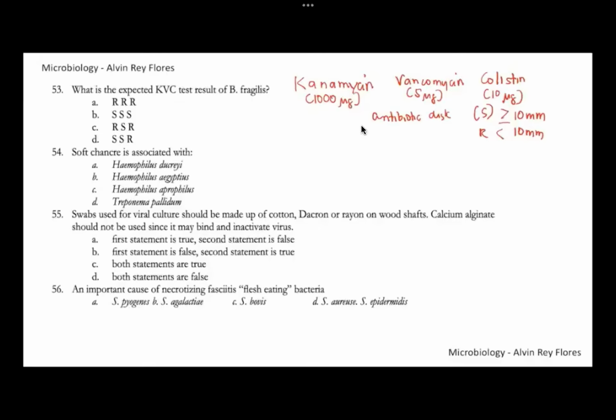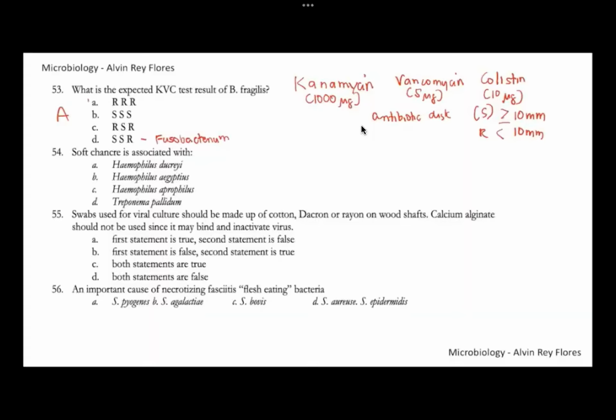Okay. So what would be the expected result if it's Bacteroides fragilis, so letter A? It would be resistant to the 3 antibiotic discs. If it's only resistant to colistin, this is typical of your Fusobacterium. So number 53, this is letter A. If it's resistant to the 3 antibiotics, that's Bacteroides fragilis.